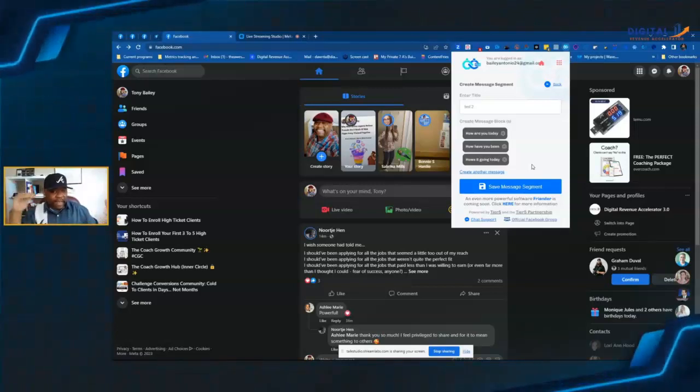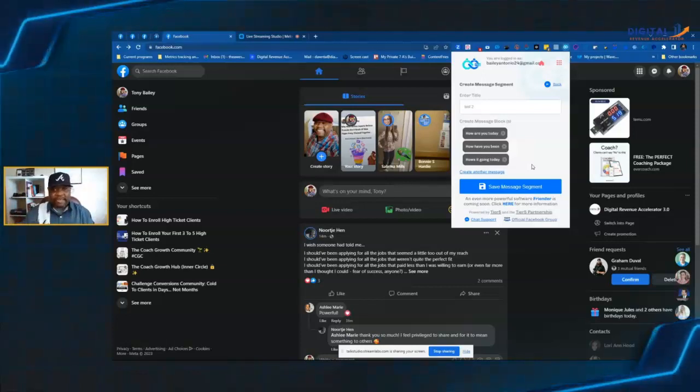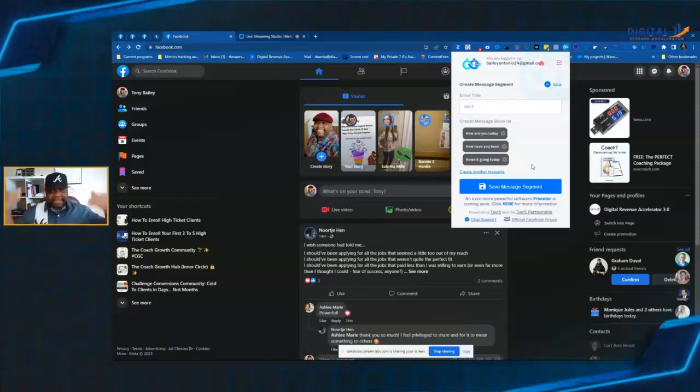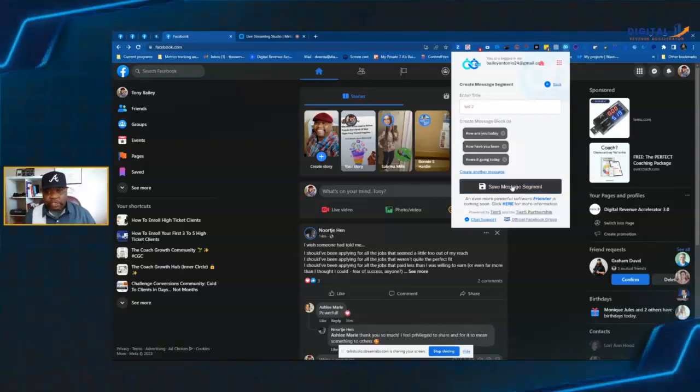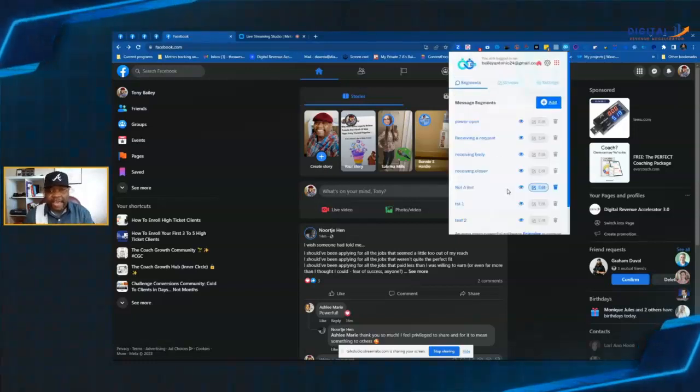And so what, like I said, what Facebook is going to do is randomize these and pair them. Each time it sends another message, it's going to give a different pairing so that it doesn't look like it's sending the same monotonous message over and over again and get you thrown in Facebook jail. So let's save that.